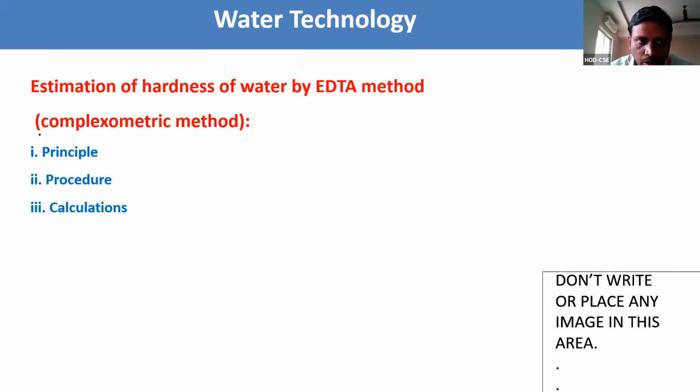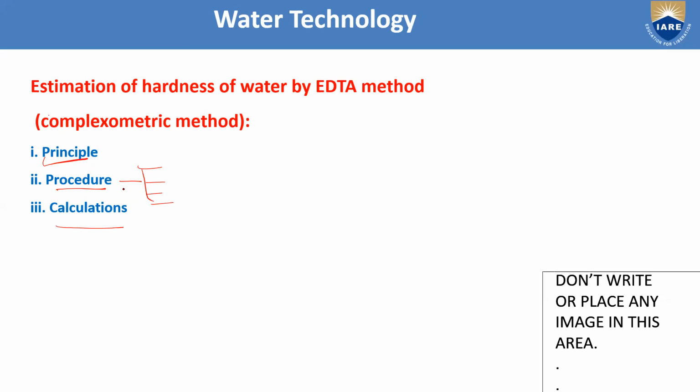Next, the principle, which has 3 steps. Then the procedure, which has 4 steps: step 1, step 2, step 3, step 4. And finally we need to do the calculations. Are you getting? Yes.